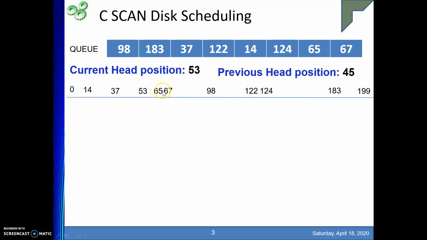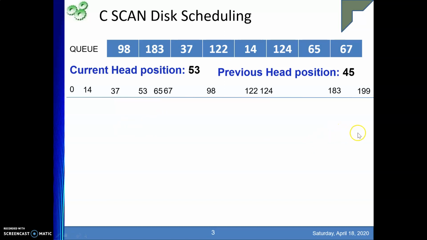So right now we are at 53, and the algo says in C-SCAN you move towards one particular direction, wherever it was moving. It was moving towards the higher cylinder numbers. Because previously it was 45, now you are at 53, meaning you are going towards higher cylinder numbers. So from 53 you move towards the end, servicing the requests on the way, right?